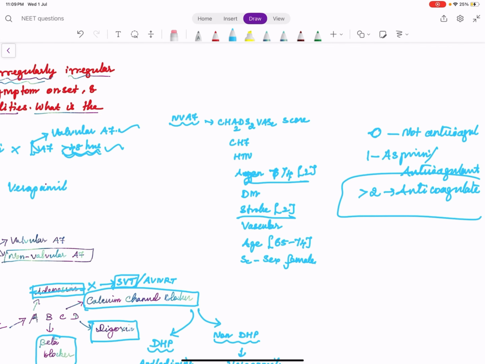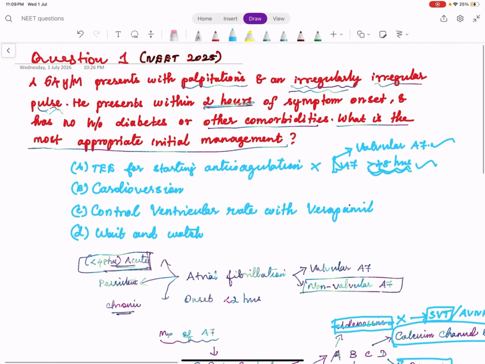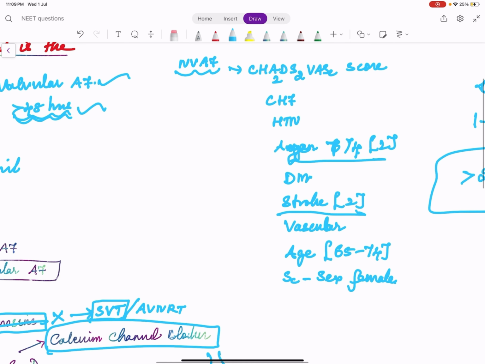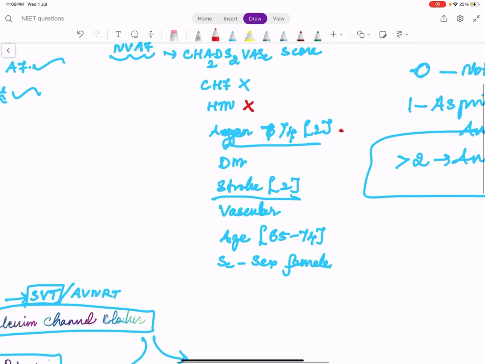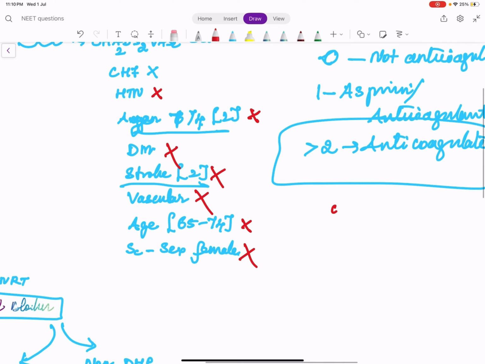Okay. So since this is a non-valvular AF, what is the CHA2DS2-VASc score? This is a 64 year old male. So no comorbids are given in this patient. So he does not have congestive heart failure. He does not have hypertension. His age is 64, so these two age categories also do not fit. He does not have diabetes, there's no stroke, no vascular abnormalities, and he is a male. So automatically in this case, the CHA2DS2-VASc score is 0.